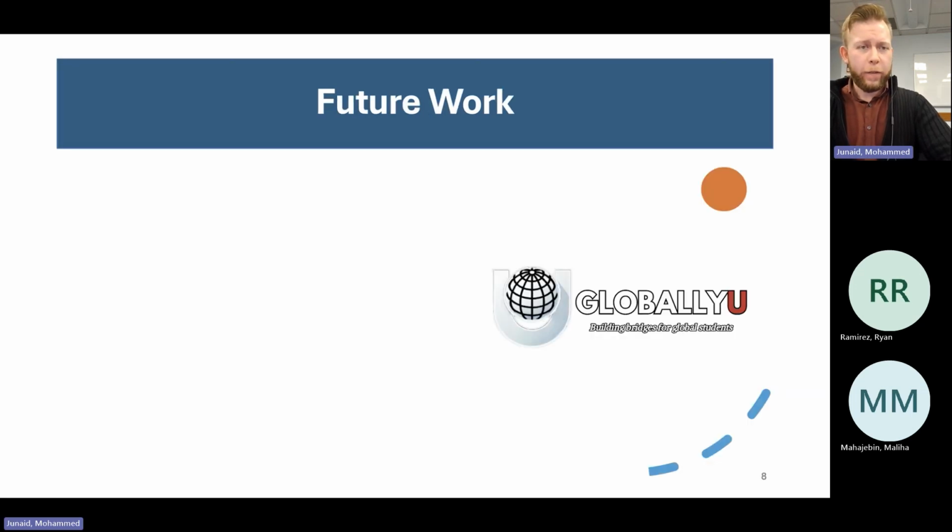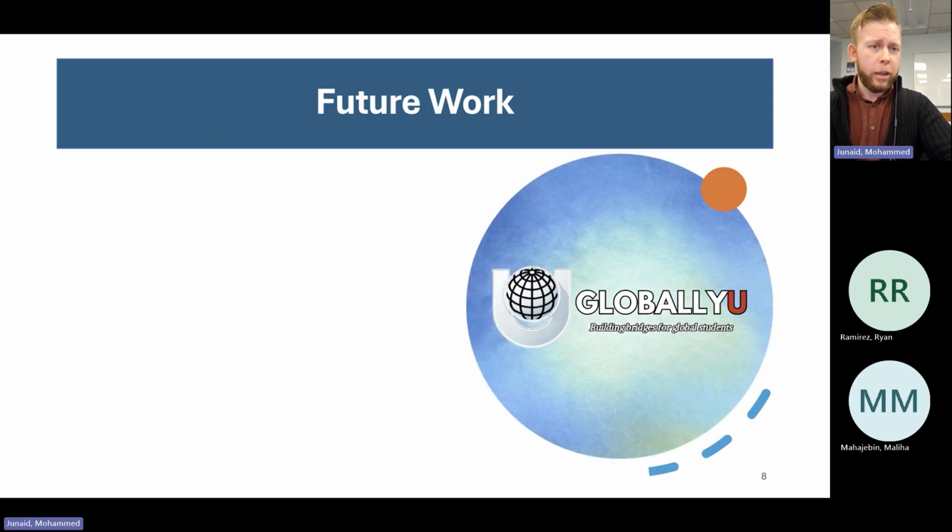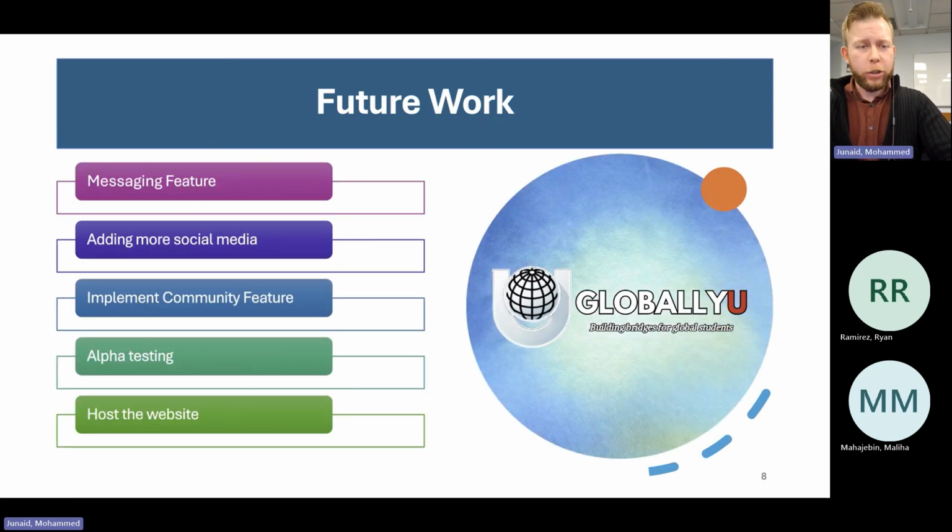Next, we have future work. Some of the future plans we plan to implement include a messaging feature, which users can use to message other users and connect with them via the site. Adding more social media accounts other than Facebook, for example, Instagram and LinkedIn. Implement a community feature from which users can connect with other users that are from a like country. For example, if multiple users from a country want to connect, they can do so through the community feature.